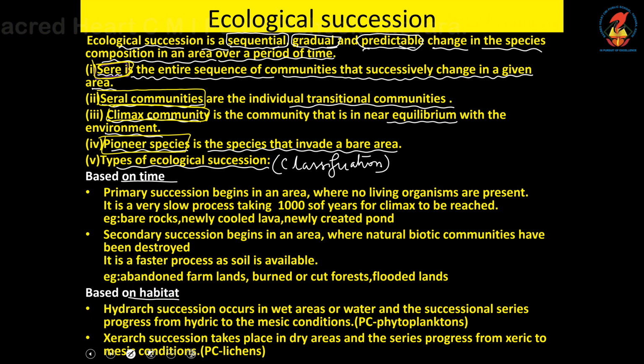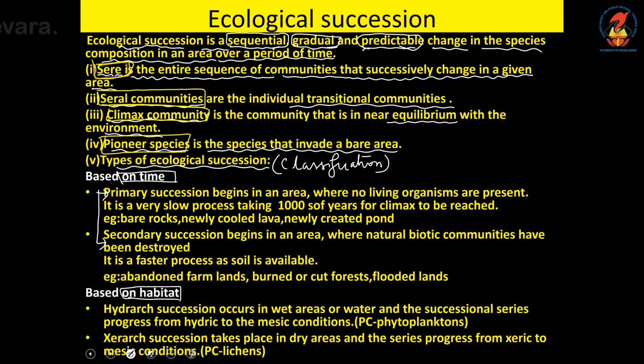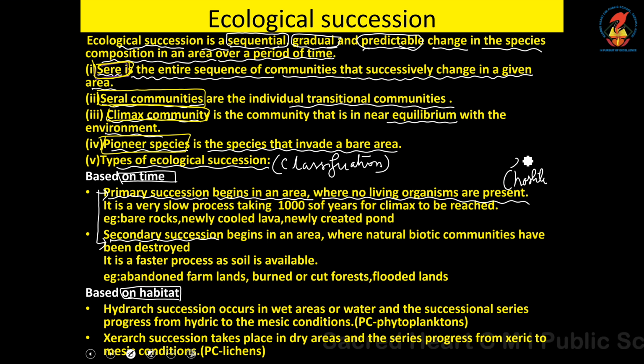And the classification: there are two types, one based on time and the other based on habitat. Now, based on time, we have two types of ecological succession, that is primary ecological succession and secondary ecological succession. Primary ecological succession begins in an area where no living organisms are present. So we can simply say it's a hostile, sterile, virgin environment.